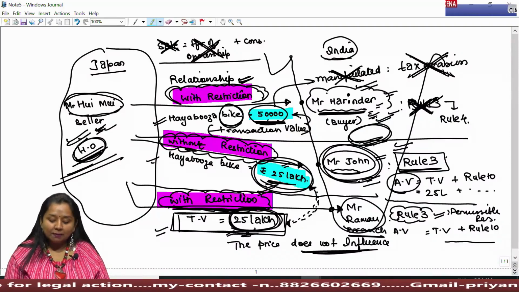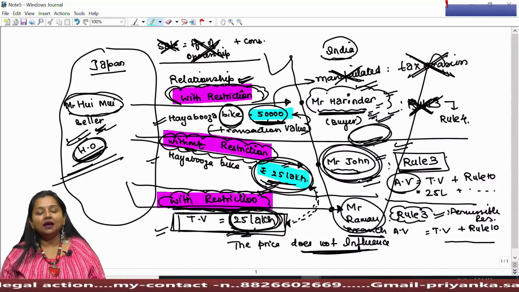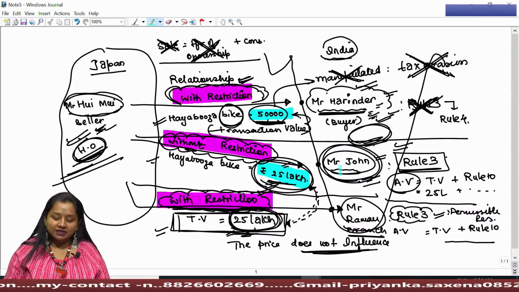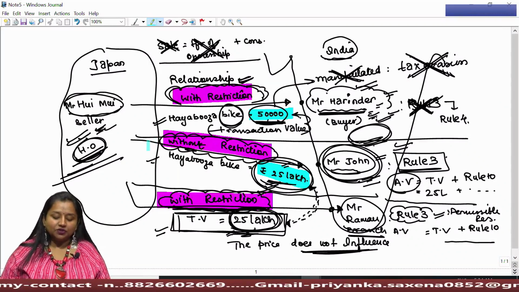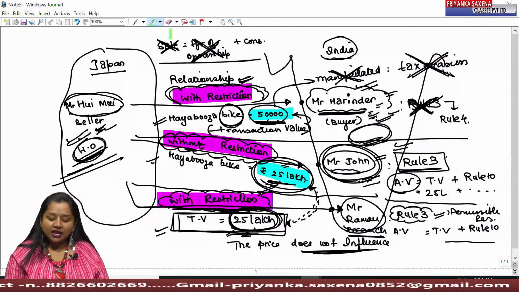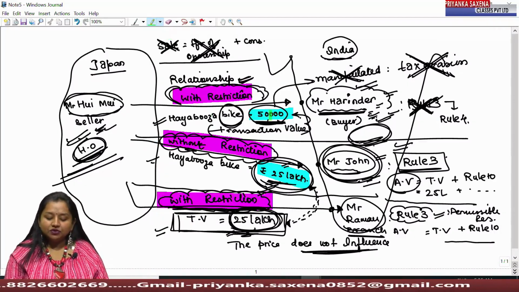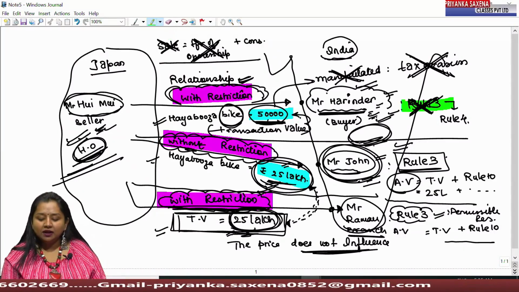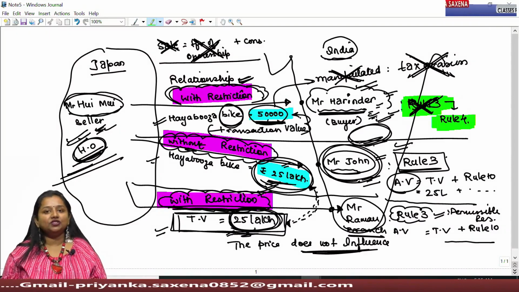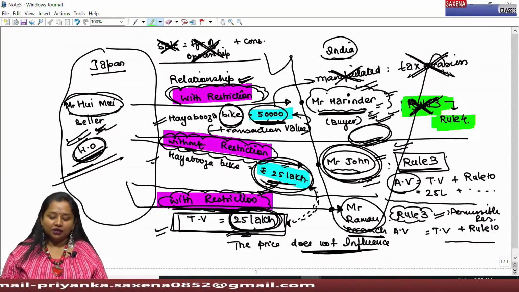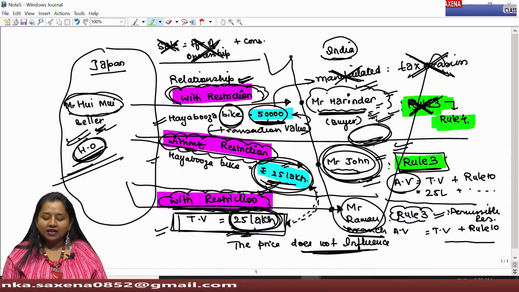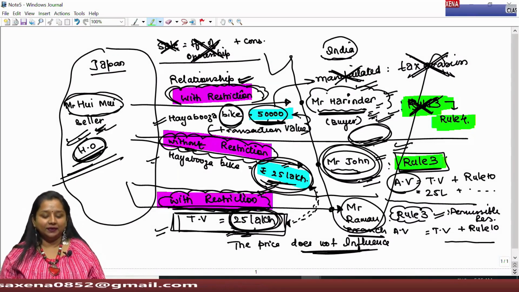You can make a comparison with other supply, other importation made to any other person at or about the same time without restriction. Then the lawmaker says, in such a case where after restriction the price has been manipulated, rule 3 can never be applied, due to which, by proceeding sequentially, we have to go for another rule. However, if there is no restriction, then directly rule 3 can be applied.